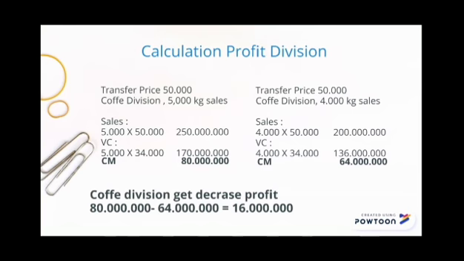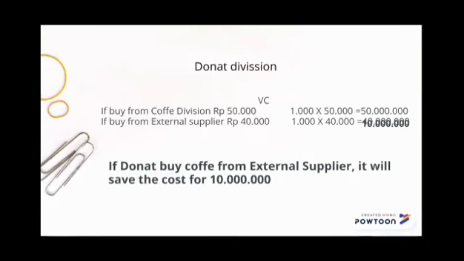When the transfer price is 50,000 rupiah and the sale is 4,000 kilograms, the sales are 200 million from 4,000 multiplied by 50,000 rupiah, and the variable cost is 136 million from 4,000 multiplied by 34,000. Then contribution margin is 64 million from sales minus variable cost. So the coffee division's profit decreases by 16 million, from 80 million minus 64 million.